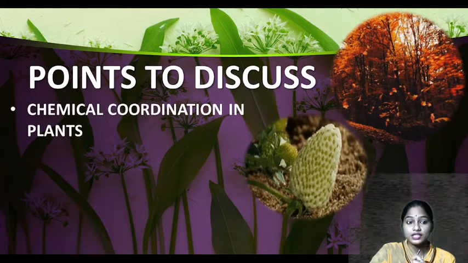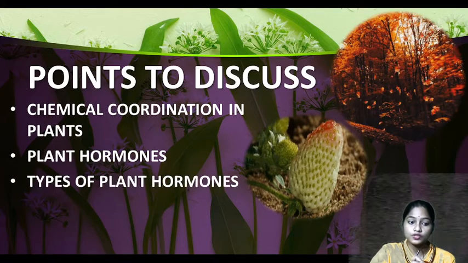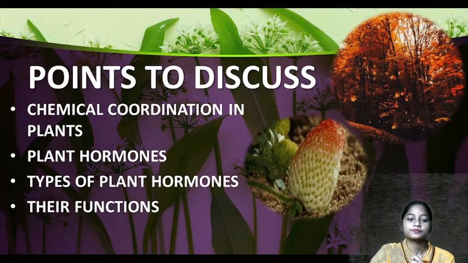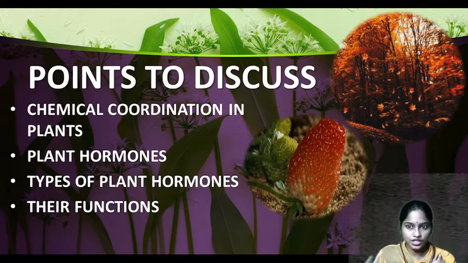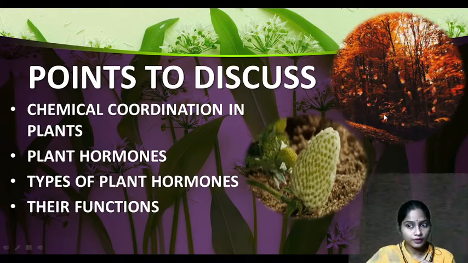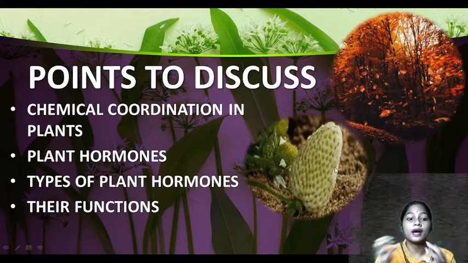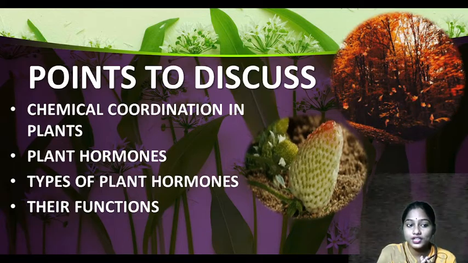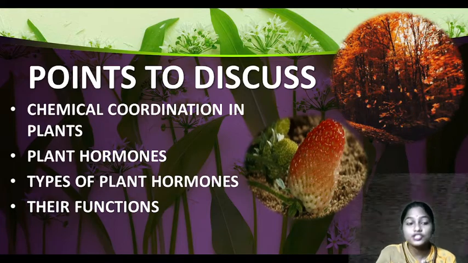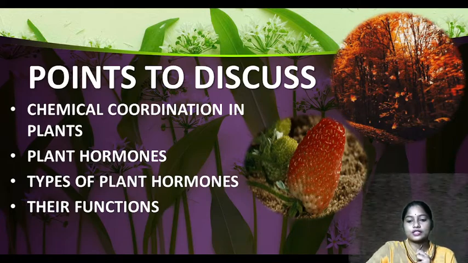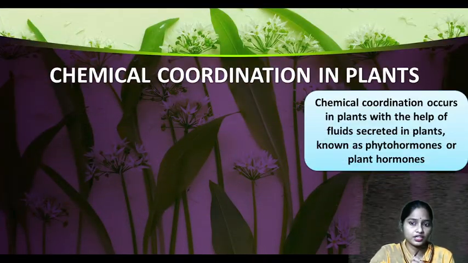In today's part, we are going to discuss the chemical coordination in plants and the plant hormones, types of plant hormones and their function, right? See, in plants we see certain changes like the leaves falling from the trees and the ripening of fruits, and these things are controlled by this chemical coordination, which is with the help of these hormones, about which we are going to discuss today.